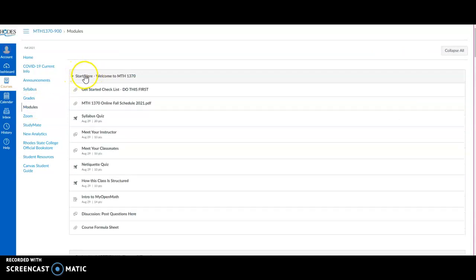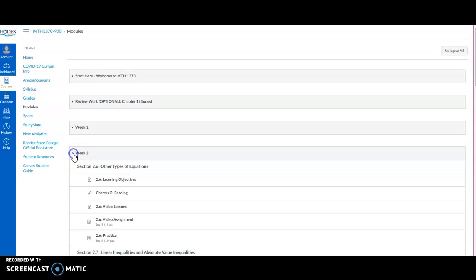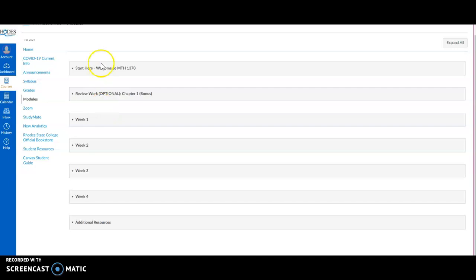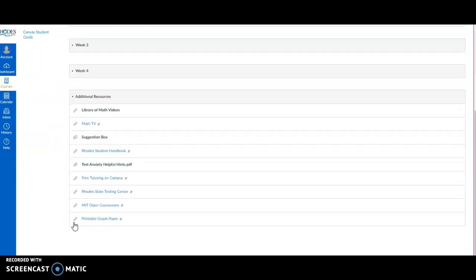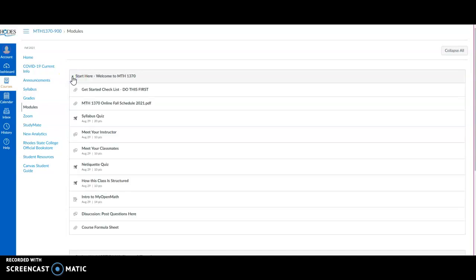Each module, each section of the course has this kind of light gray bar, and there's a little triangle in front of it. You can open or collapse each of those gray tabs. I've only opened the first few modules. I have 15 weeks all laid out, but I don't want to overwhelm you too much, so I just opened this many. There are resources at the end of just general math help things. But start here at the beginning, okay?